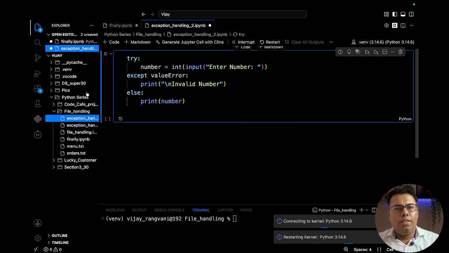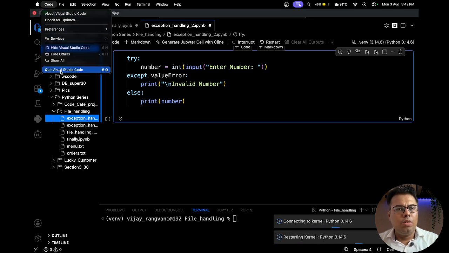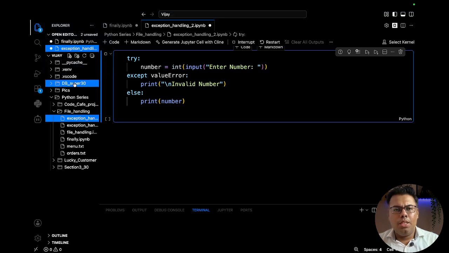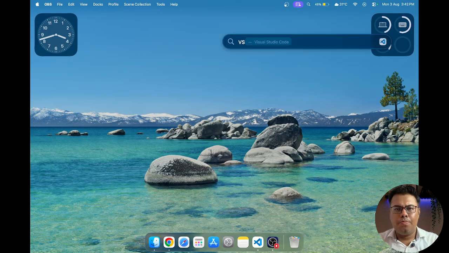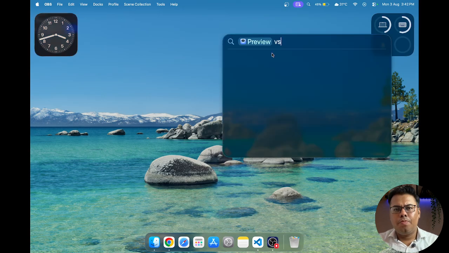It seems like there is an issue with VS Code. Let me restart VS Code. Oops.